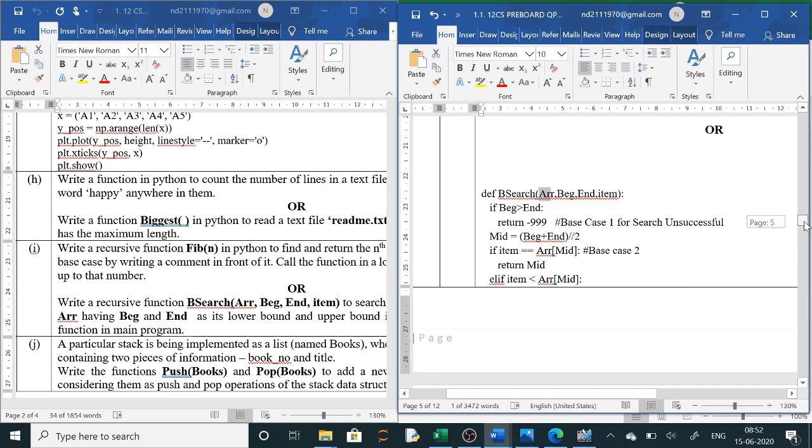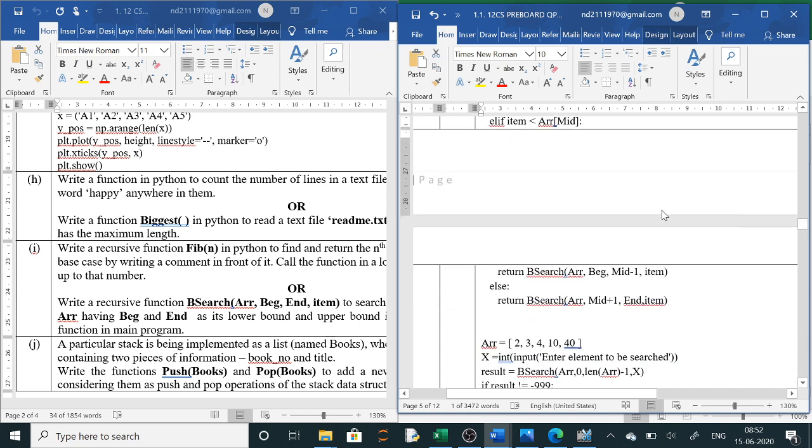It is sorted in ascending order. By default we are assuming, or in the question it will be given, that it is sorted in ascending order. Now in ascending order, if the item is less than the mid value, you have to search in the lower section. So for that section, end will be mid minus 1.